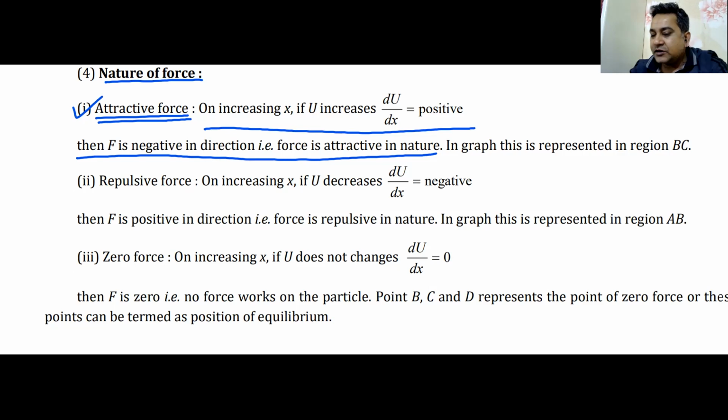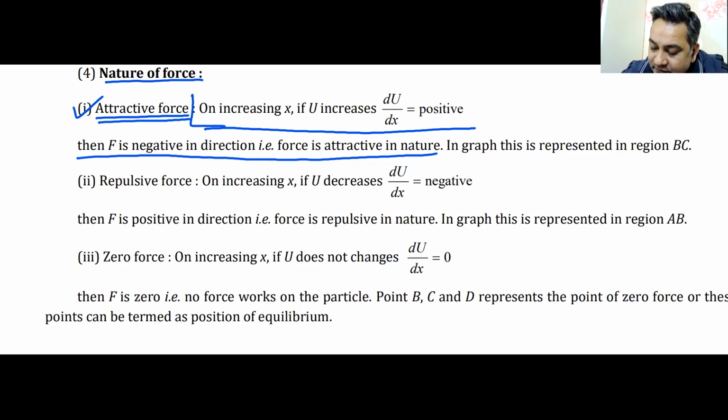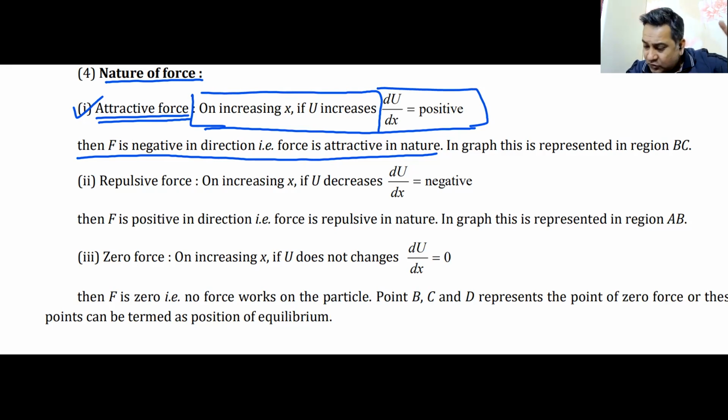Voila. So we have understood the first line. On increasing x, if U increases, yes or no? On increasing x distance, U increases. Now, if on increasing x, U increases and U is a function of x, that means the derivative dU/dx, the slope, is positive. If you increase x, U is increasing. That means the slope is positive.